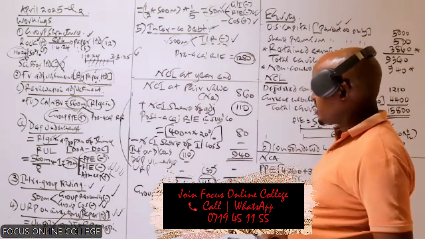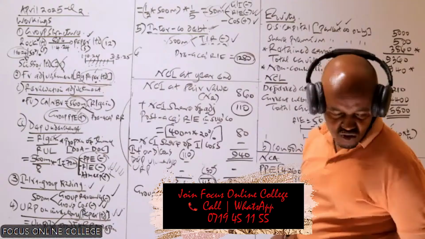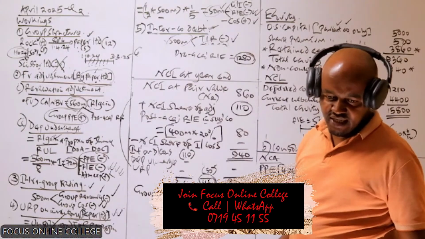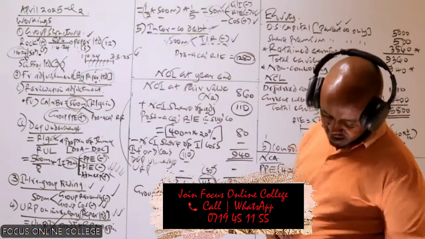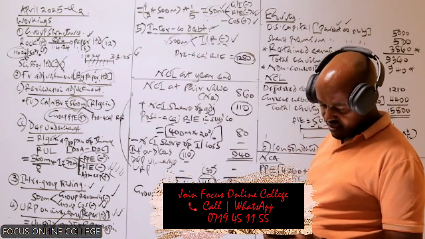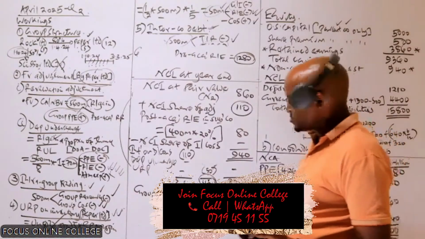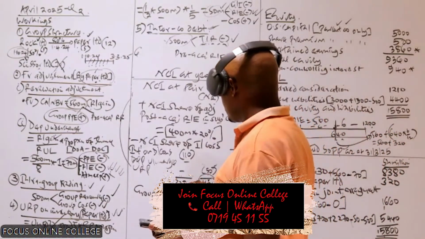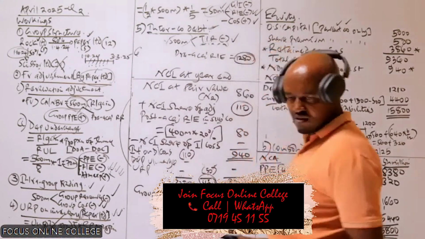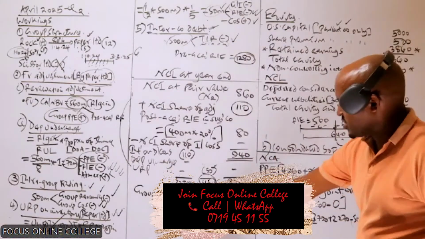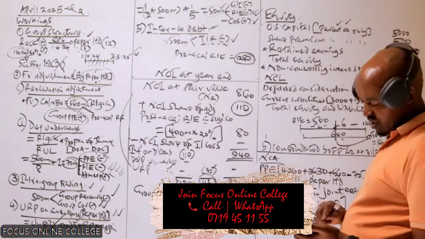Was it accounted for by the parent company? No. So that's why it should be deducted there. 33, 80 minus 110. So now this one should be 92, 70.